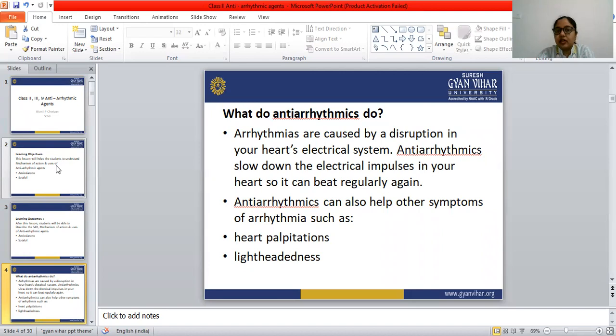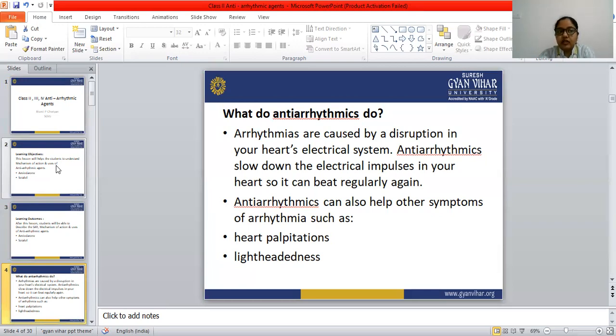Arrhythmias are caused by a disruption in the heart's electrical system. In an easy way, we can say arrhythmias are abnormal heartbeat. The heartbeat may increase or it may decrease; both come under the arrhythmias category. So an abnormal heartbeat is known as arrhythmia.